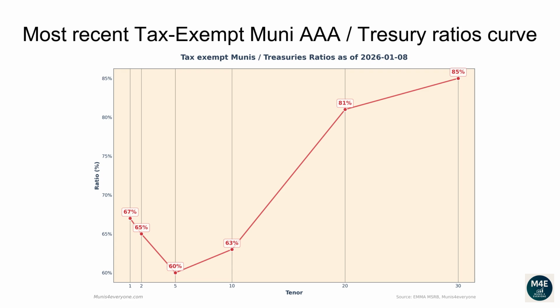The current one-year ratio is 67%. The 2 years ratio is 65%. The 5 years ratio is 60%. The 10 years ratio is 63%. The 20 years ratio is 81%. The 30 years ratio is 85%.